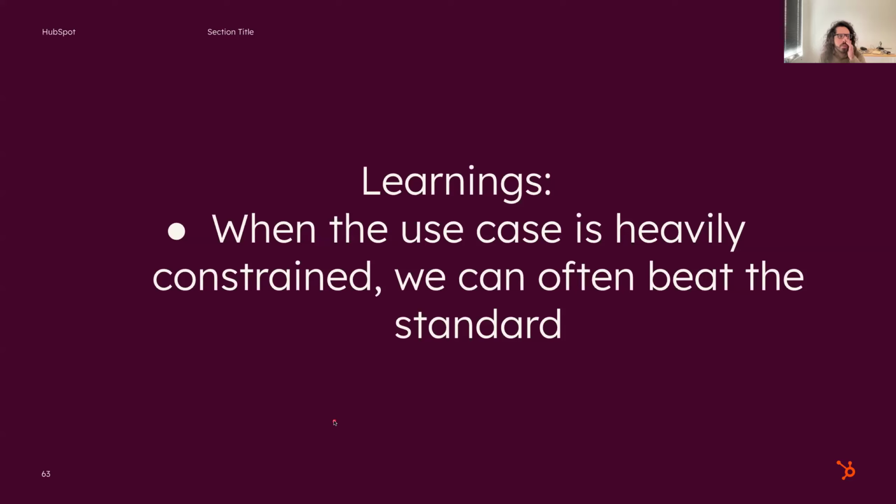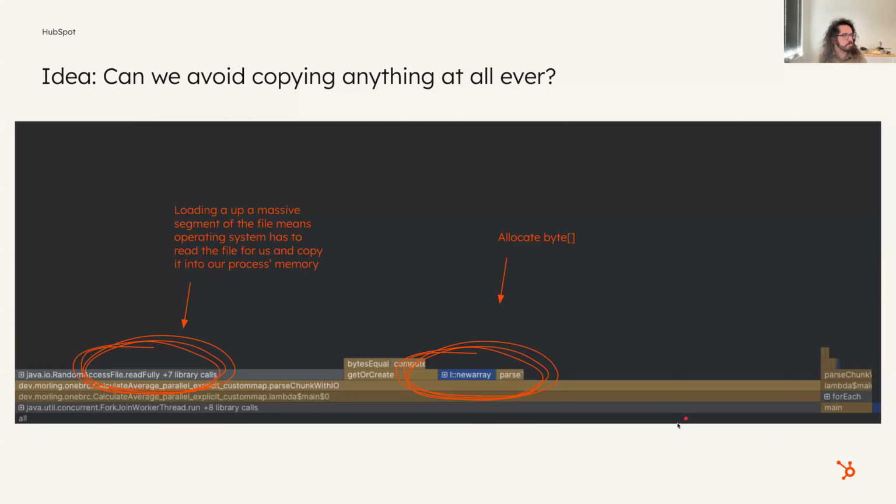So the learning here is that when the use case is heavily constrained, we can often beat the standard. Things in standard libraries are optimized to serve every possible use case. But if you have a very specific use case, this is a very HubSpot-y way of thinking. In a lot of cases at HubSpot, we won't reach for the off-the-shelf solution. We'll try to build it internally because this thing has 8 zillion features, but we only need these 3 features. And if we only build those 3 features, maybe we can get something that's super tightly integrated into the rest of HubSpot. So if the use case is constrained, maybe it's worth building it yourself.